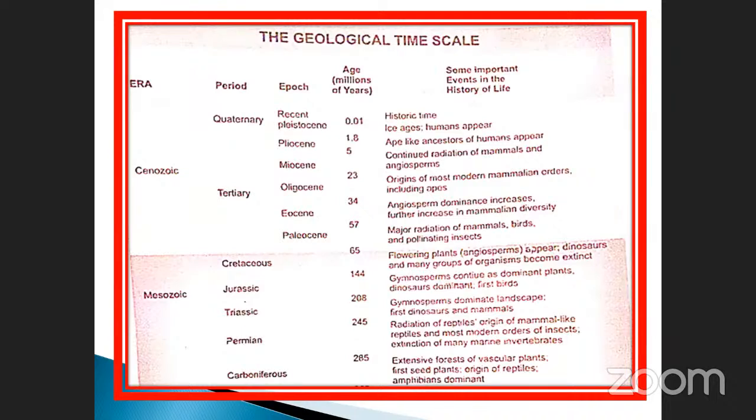And Triassic: gymnosperms dominant on land, first dinosaurs and mammals. Here the evolution takes place. These are the three things mostly asked.